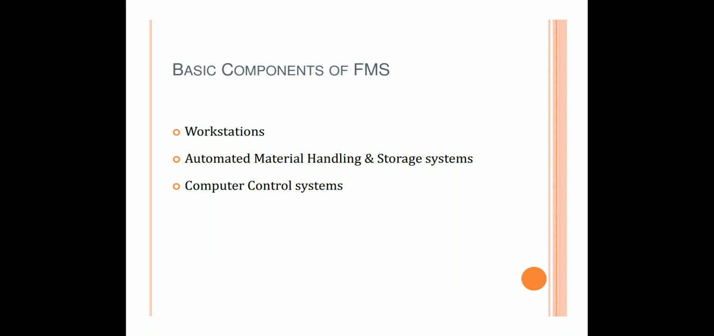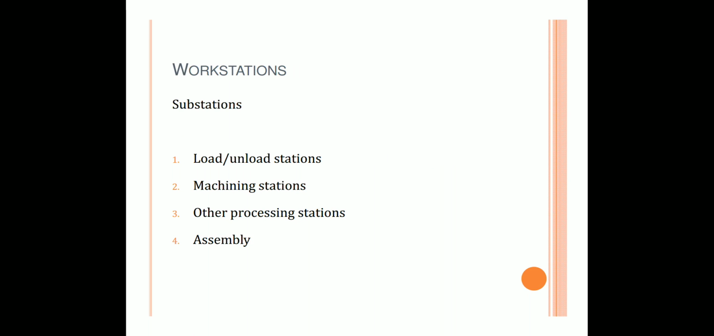Now what are the basic components of FMS? These are 3 important basic components of FMS. First one is the workstations, second one is the automated material handling and storage system, and third one is the computer control system. Now what comes under workstations? There are some substations. So in workstations, first one, load or unload stations, machining stations, other processing stations and assembly. It comes under workstations.